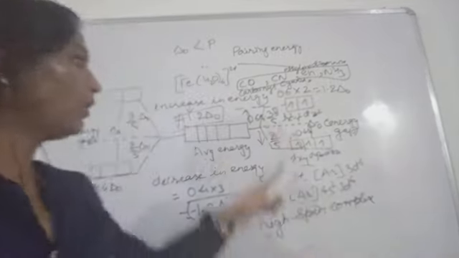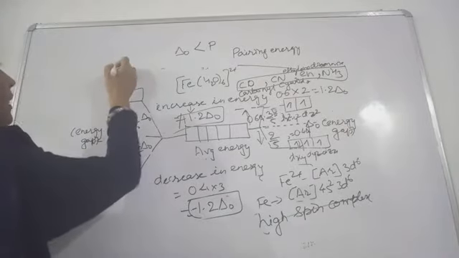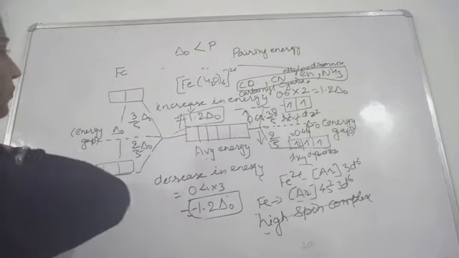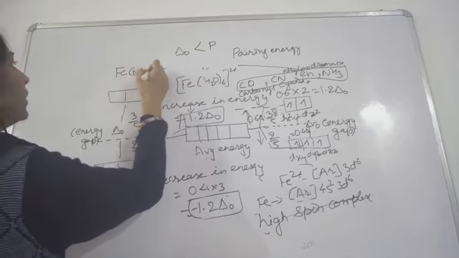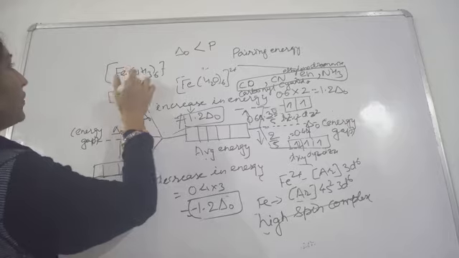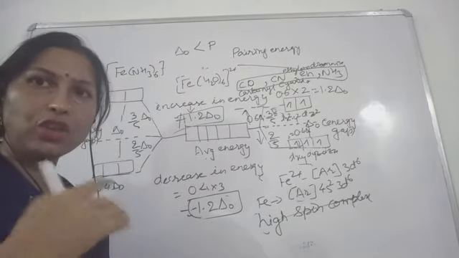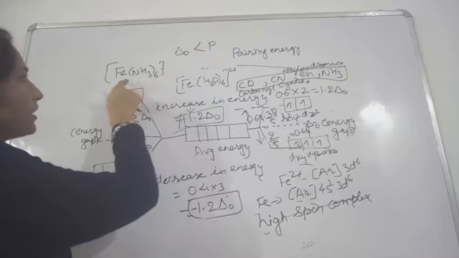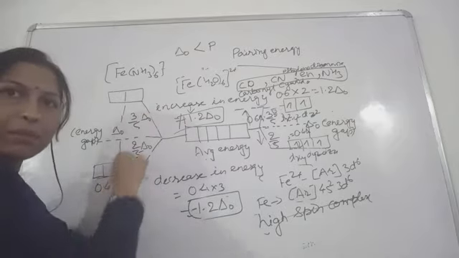Now next, see here, in this case we are considering the same Fe only, and now the ligand we have changed. That ligand is amine. We all know that amine is a strong field ligand, and a strong field ligand will make the orbitals split more.